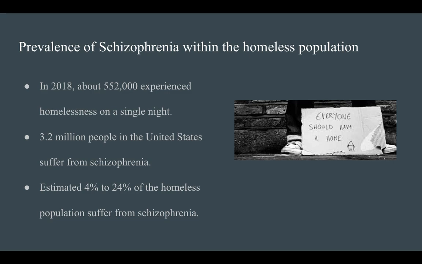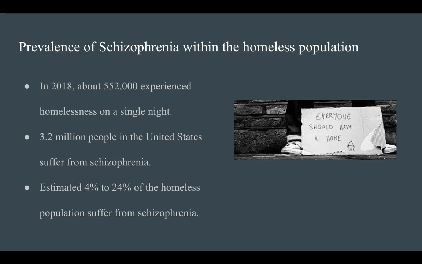Prevalence of schizophrenia within the homeless population. Prevalence is the existing cases of a disease, which in this case is the number of homeless persons with schizophrenia. Homelessness affected 17 out of every 10,000 people in the United States in 2018. On the other hand, schizophrenia affected 1.2% of the United States population, or about 3.2 million people.